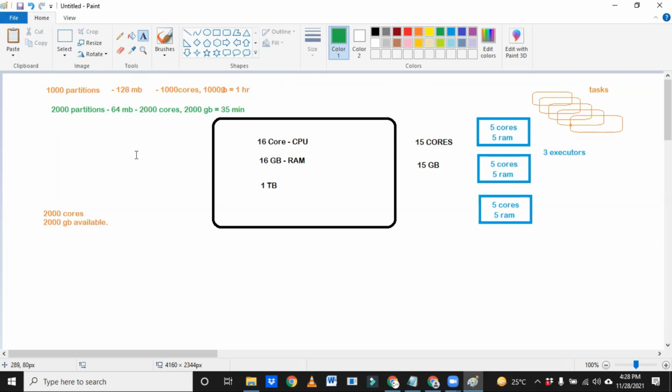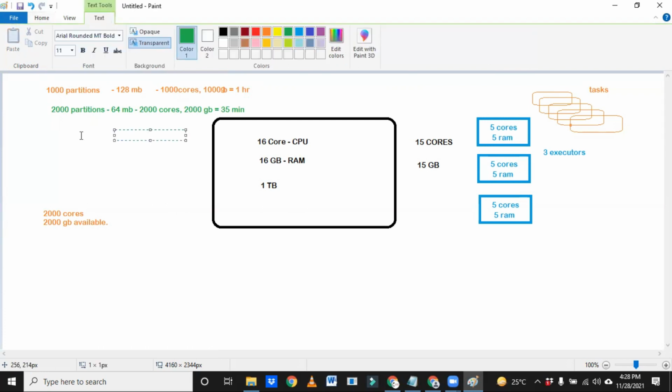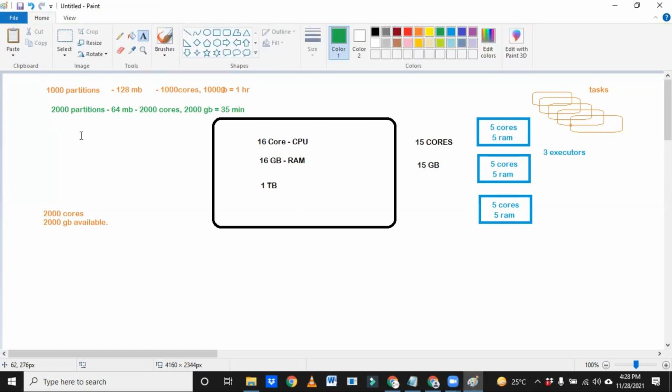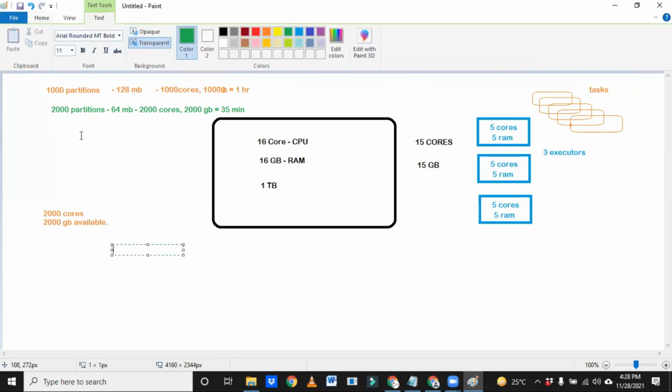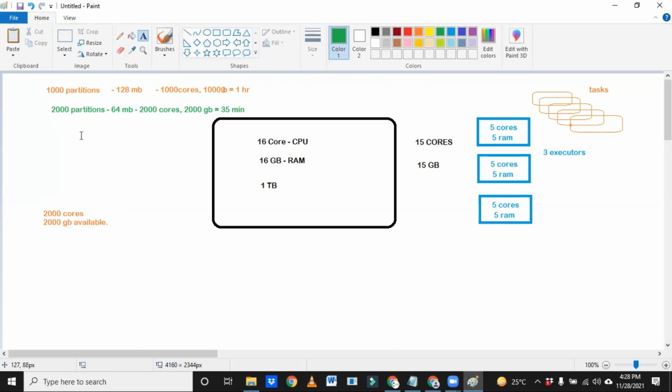No. Okay, let us say our partition itself is 64 MB. Initially it was created with 64, but when you do repartition, I will give you one more example, an extension of this. Let us say our cluster has 4,000 cores and 4,000 GB available. So do you think we can increase partitions to 4,000? No, you cannot do that, because 64 MB is our block size.